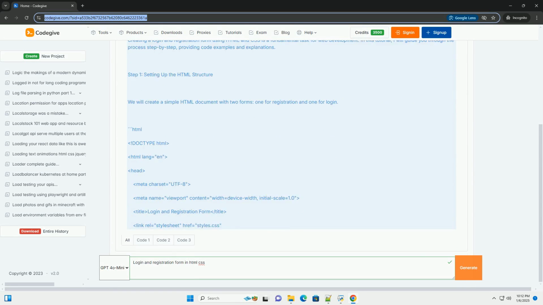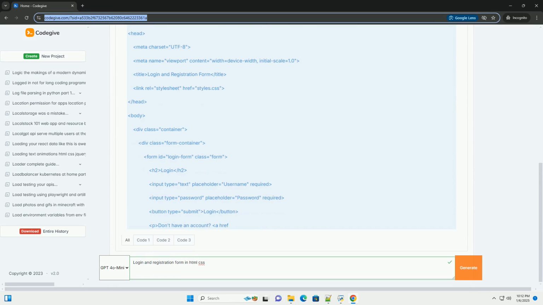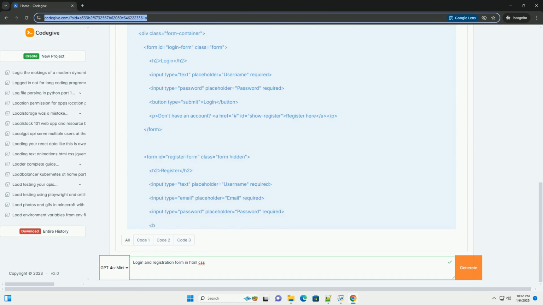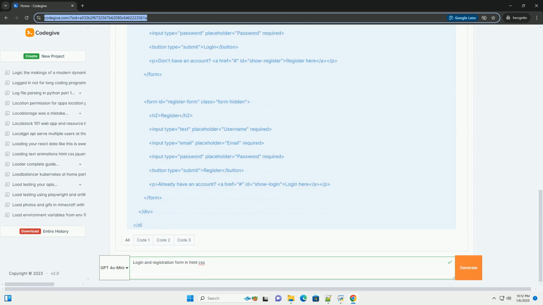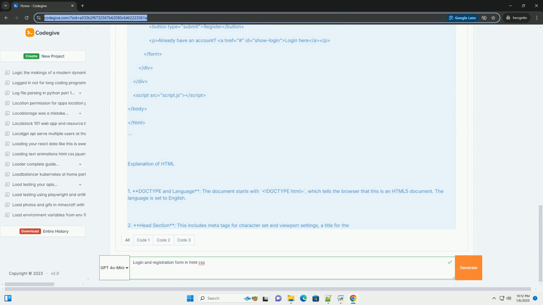Creating a login and registration form using HTML and CSS is a fundamental task for web development. In this tutorial, I will guide you through the process step by step, providing code examples and explanations.